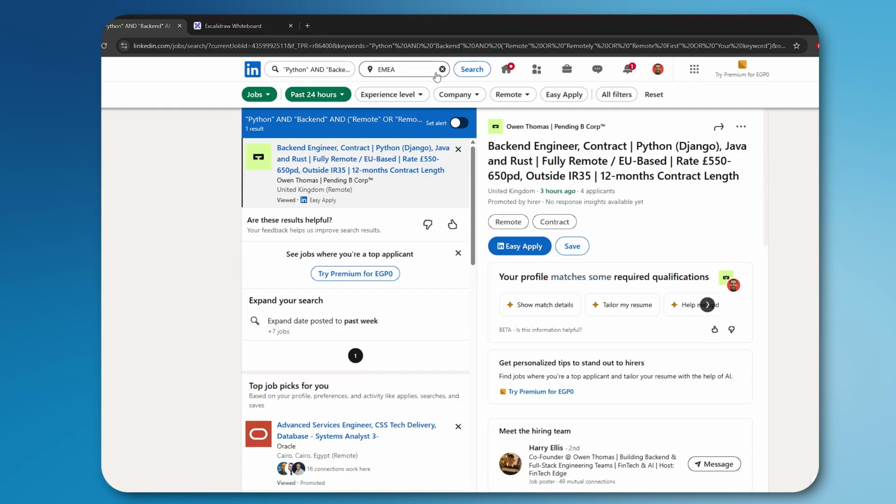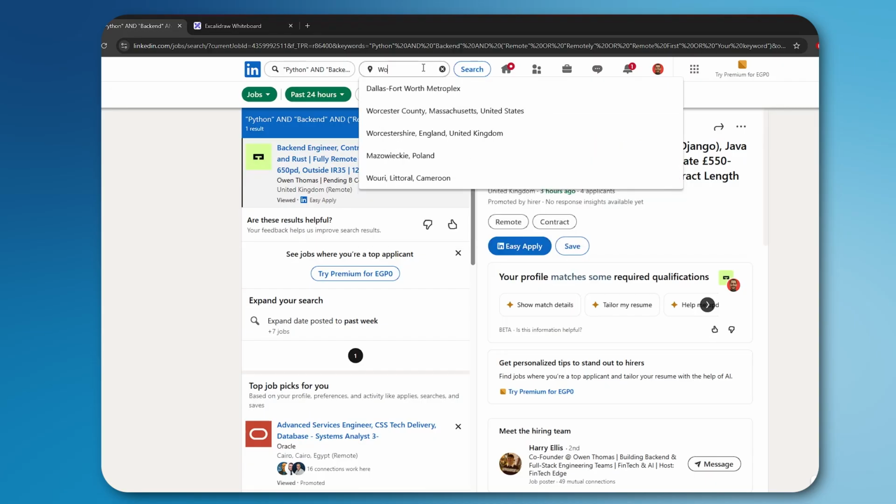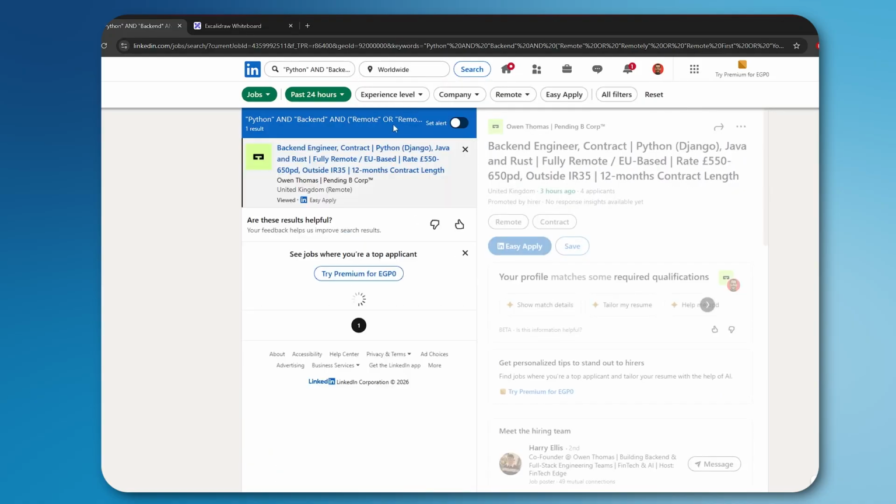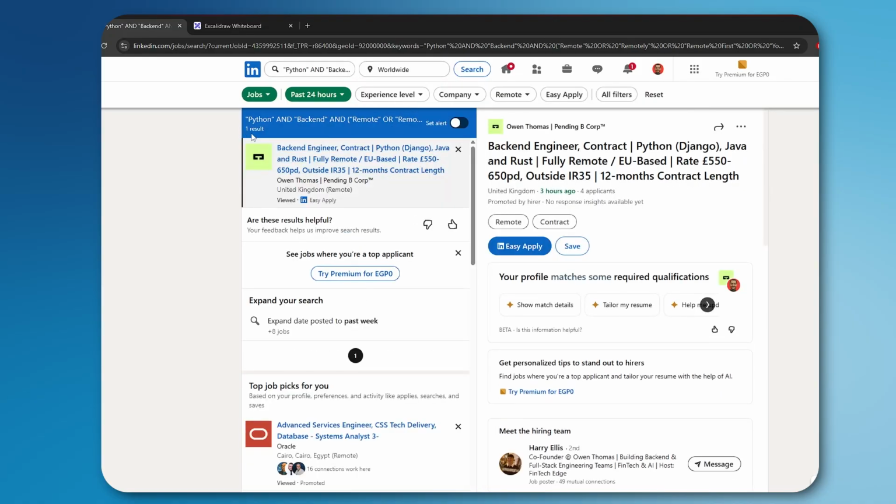What's even better is if we remove this EMEA. By the way, E is for Europe, ME is for Middle East, let me just hover over it here, this is the Middle East, and the last A is for Asia. I don't really want to search for this one. I want to search worldwide. I want everything on this planet. So we have only one result, unfortunately, even though we're using worldwide.